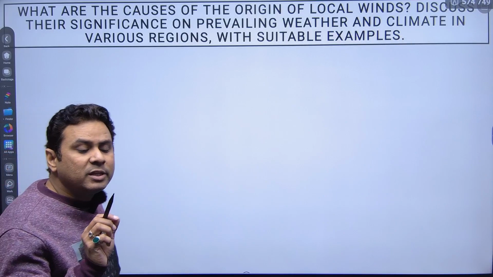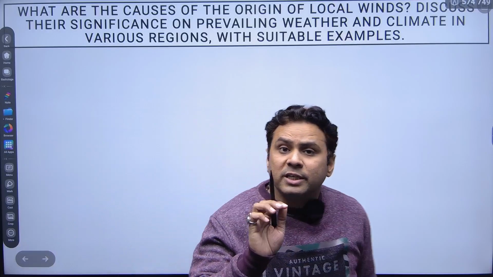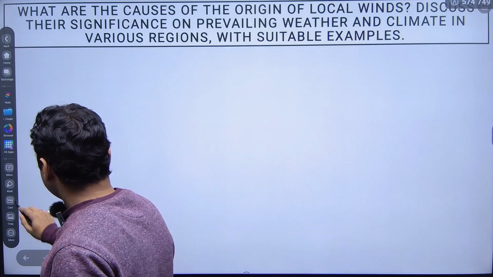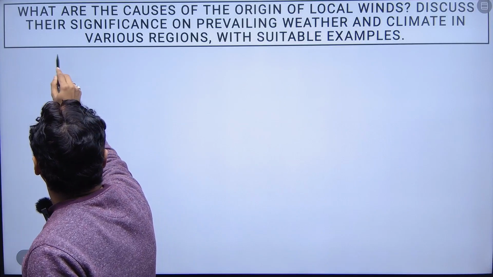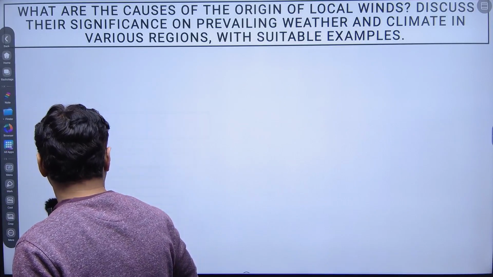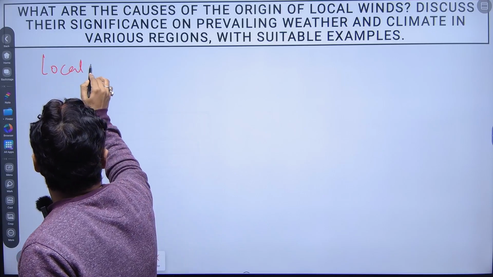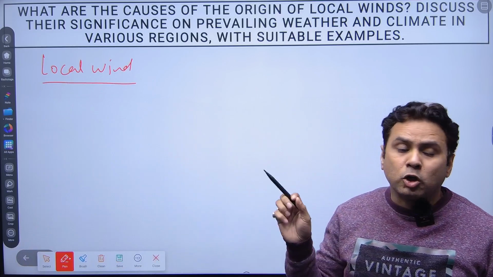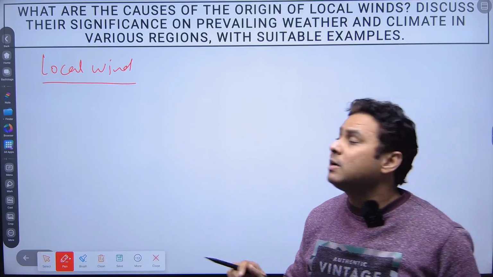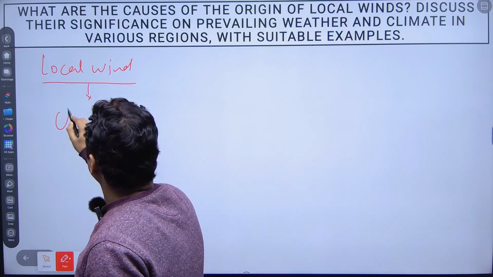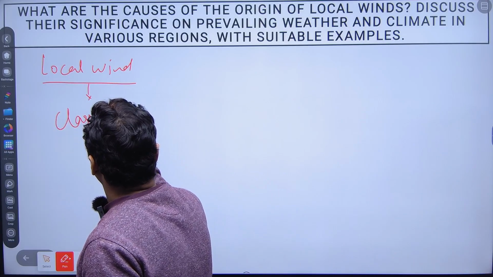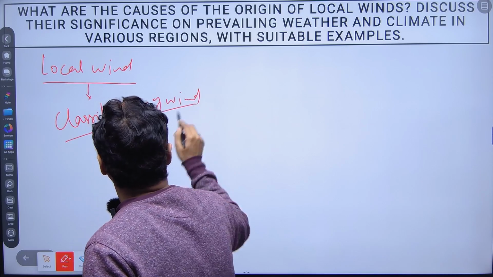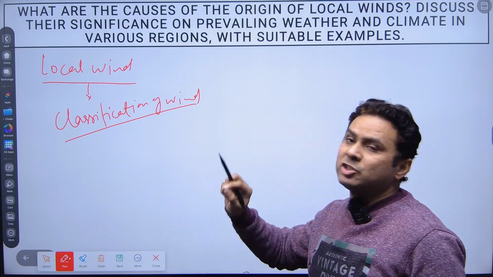So one thing is clear, that this question is being asked from the local wind, and this local wind topic is taken from the classification of wind.